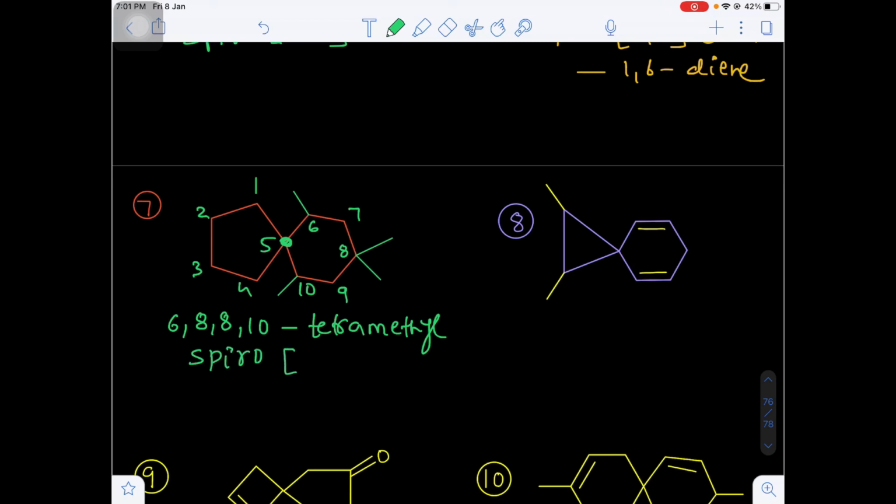So the smaller carbon atoms will be on the left side, 4 carbon atoms, and the right side 5 carbon atoms. Okay. Total number of carbon atoms will be 10. That's why I am writing decane. Next, question number 8.